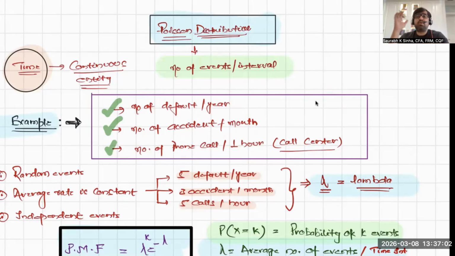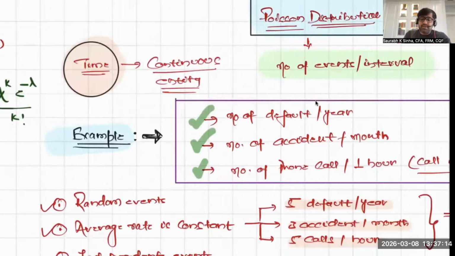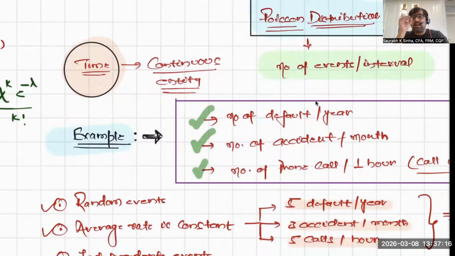Whenever the question is about the probability of a certain number of events occurring within a time interval, we use Poisson distribution. Now, something pretty interesting about Poisson distribution is that it is related to time. And time is one of the most continuous quantities in the world, yet Poisson distribution belongs to the category of which distribution?